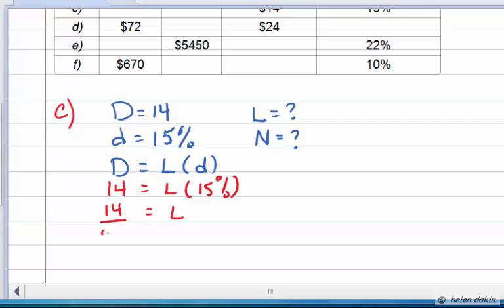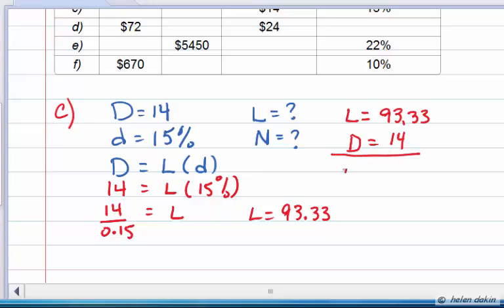So it's $14 divided by 0.15. Always use the decimal form. And that gives us a list price equal to an amount of $93.33. And that's very useful information because now we know that the list price is $93.33. We also know that the amount of discount is $14. And so the net price is simply the difference between the two amounts. So list price minus the discount will give us the net price. And so net price is equal to $79.33. So we have now all of the figures that we need.